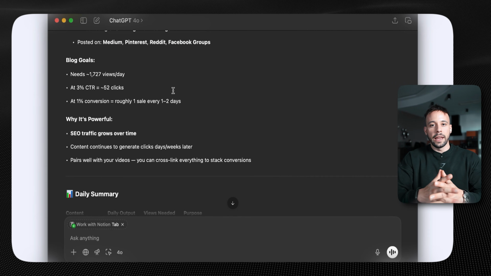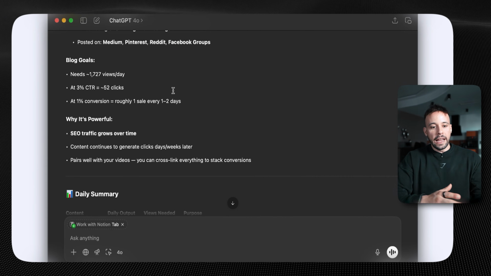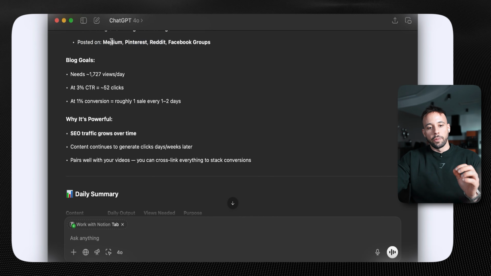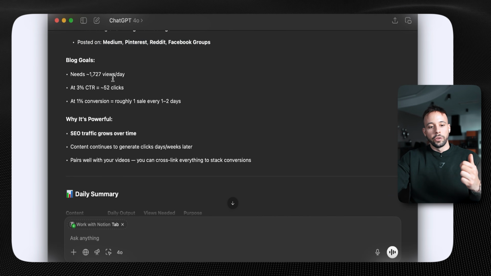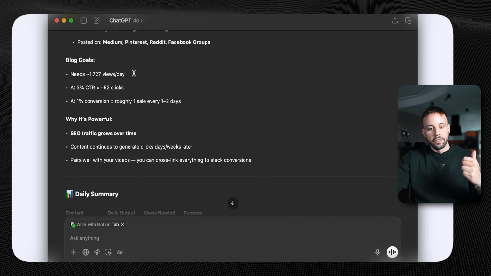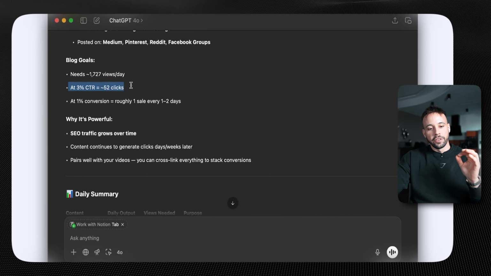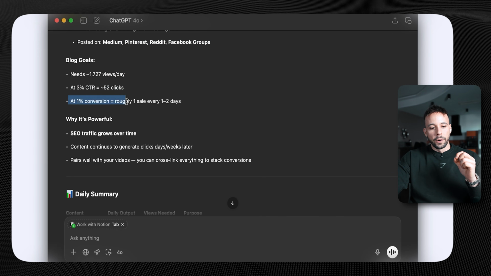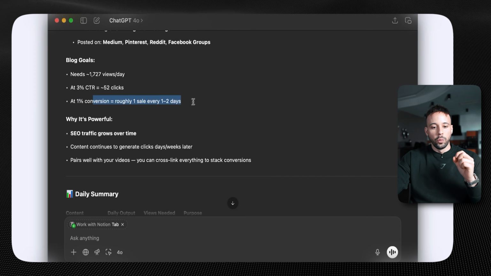1 blog post per day written using Hostinger AI, blog posted on Medium, Pinterest, Reddit, and Facebook groups. Blog goals: you need to reach 1,727 views per day, and at a 3% conversion rate, you will get 52 clicks. At a 1% conversion, roughly 1 sale every 1 to 2 days.